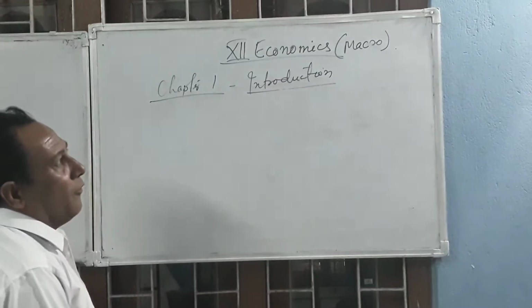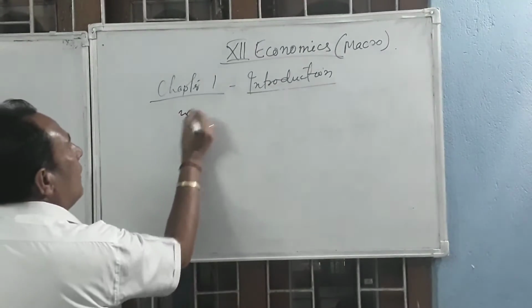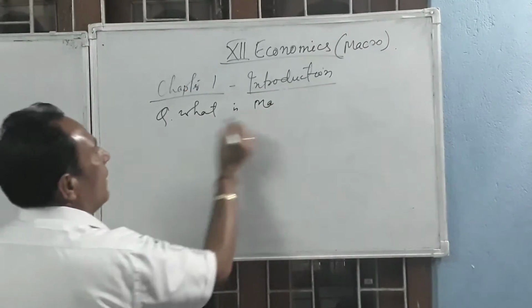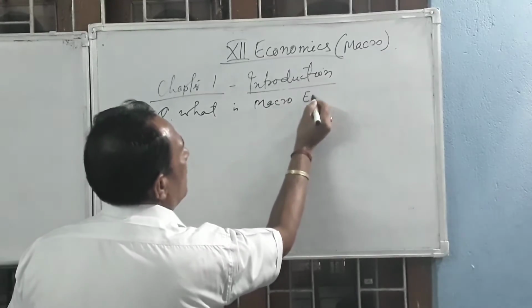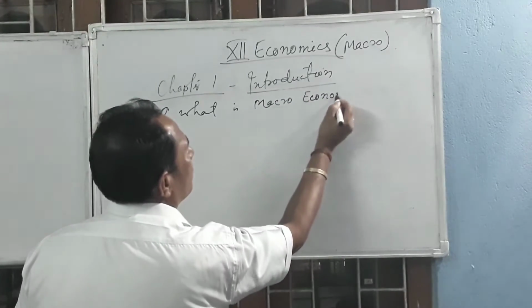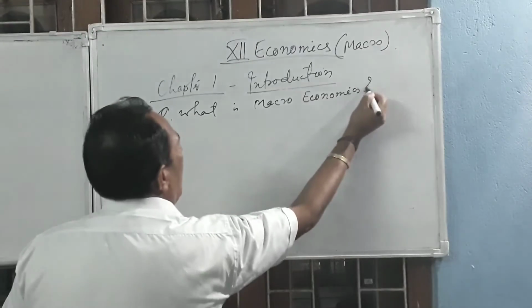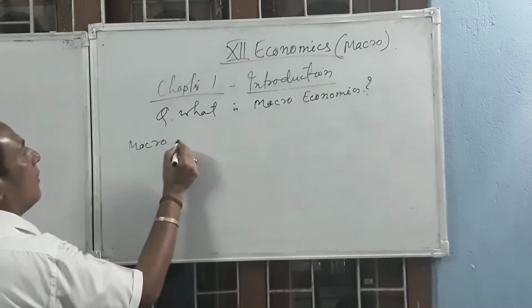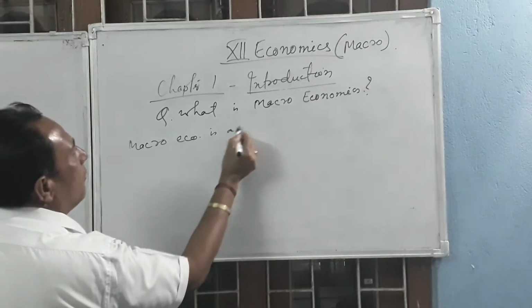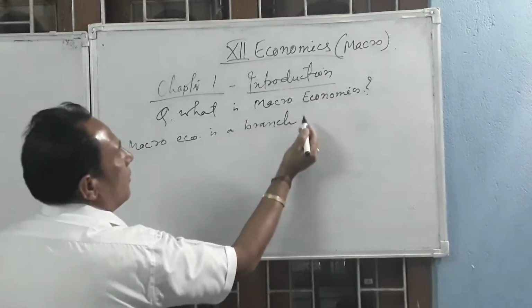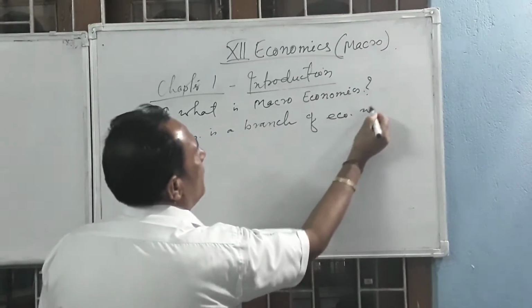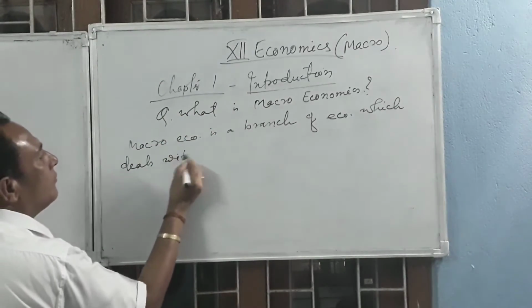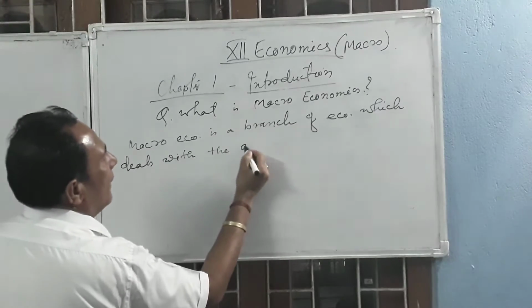Okay, so for this, if the question asks what is macroeconomics, then what will be your answer? Your answer will be: macroeconomics is a branch of economics which deals with the aggregate.